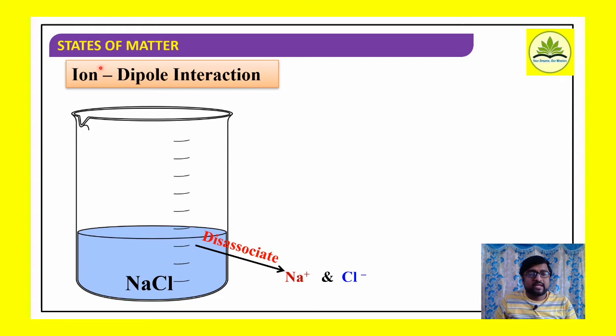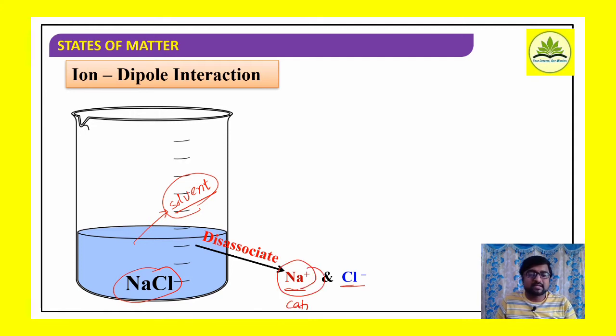When NaCl crystals are added to water, which is generally referred to as a solvent, a suitable solvent, the NaCl undergoes dissociation and splits into Na plus and Cl minus ions.